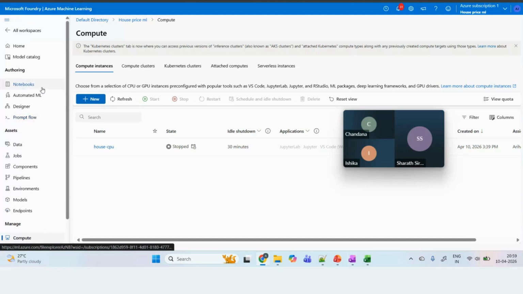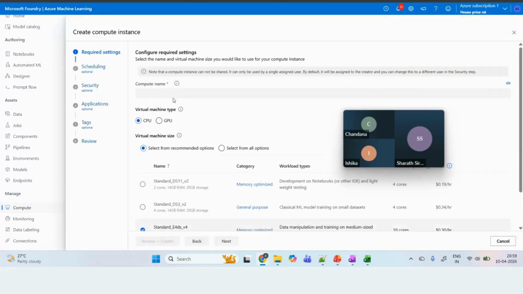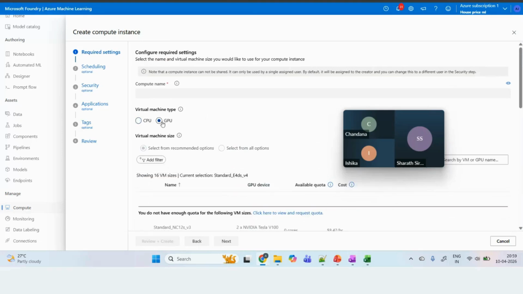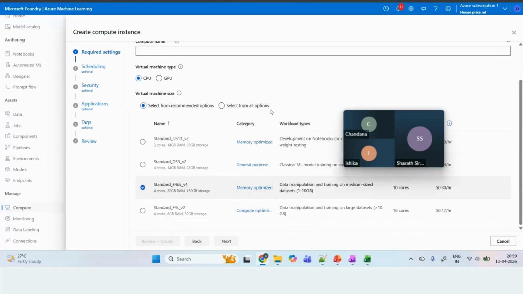Now, what is the first step? After creating the workspace, what should be your next step? The next step is creating the compute. So when you click on Compute and then click on New, here you have to give different things: whether you want to use the CPU or the GPU. Let's suppose for our case the CPU is sufficient, so select from the recommended options.